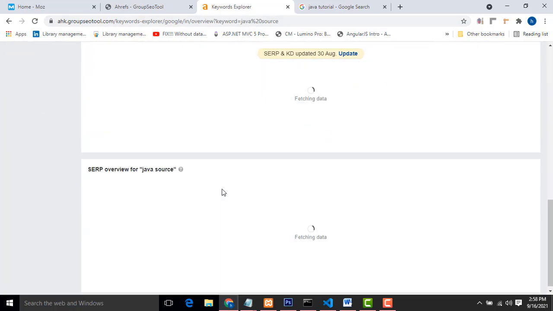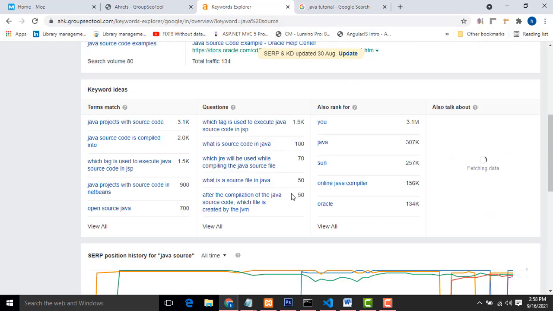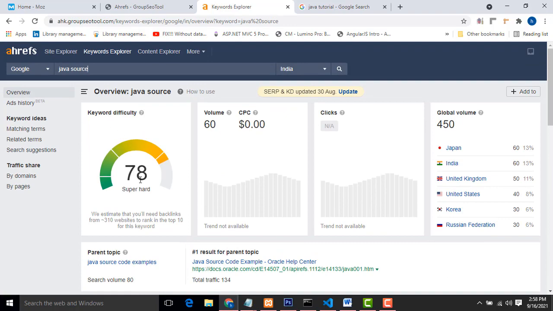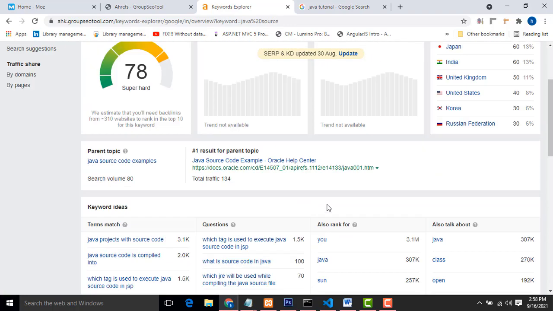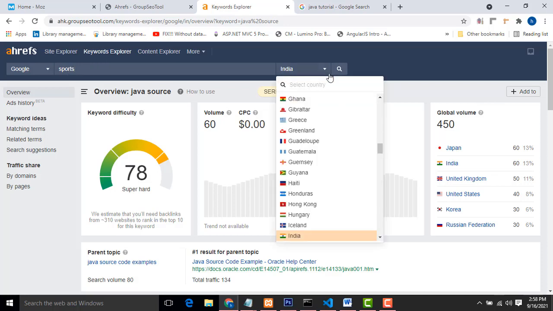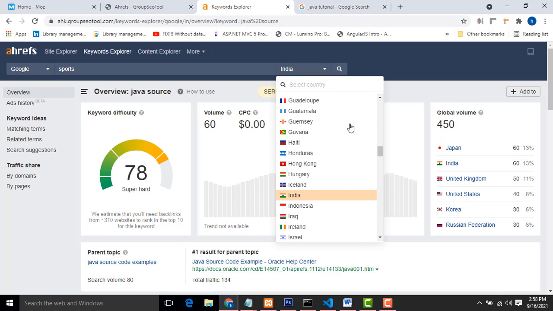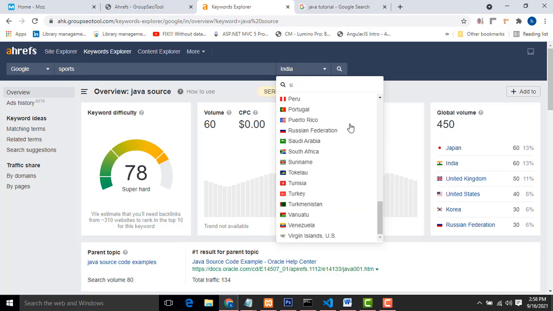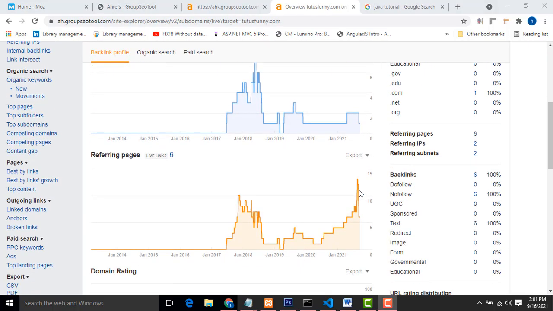This also, the DR rate is very high, KD is high, so we can't take it. You have to take these keywords, right? So if you are going for blog writing for sports, you have to specify the country, which country your blog will be for. You can select the particular country. Okay, that's how we do the results.